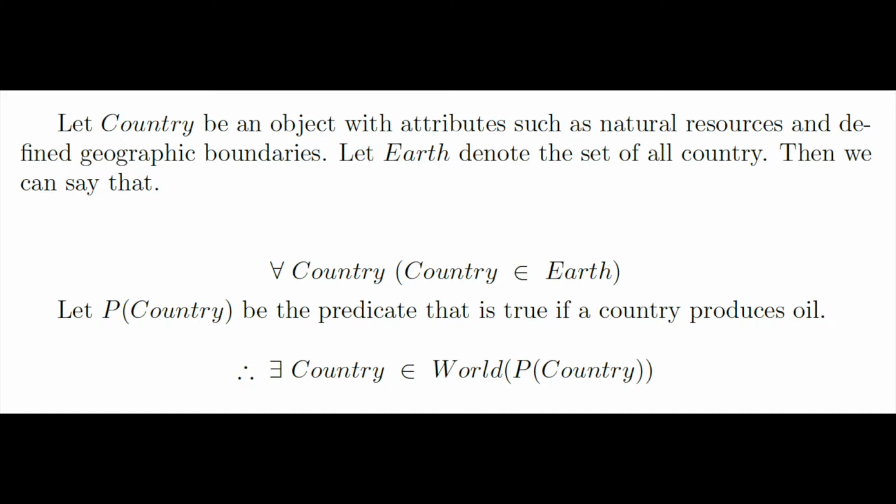Now let's make a predicate. Let P of country be a predicate that is true if a country produces oil. And then we'll add a quantifier to turn that into a proposition. We could say that there exists at least some country that is an element of the world where that country produces oil.